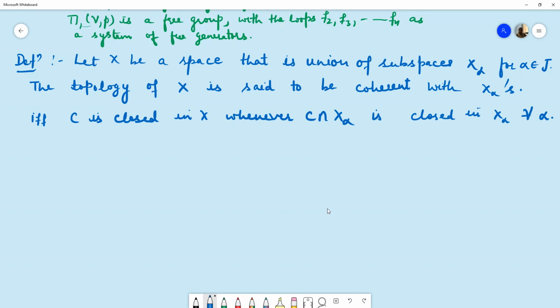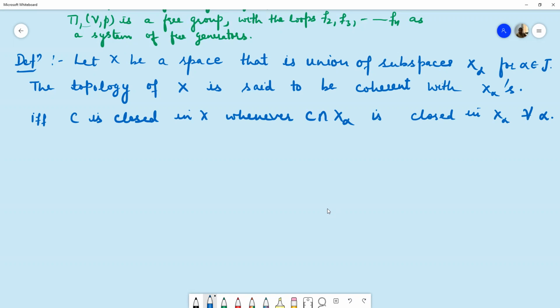Now, previously we have taken X to be the union of finitely many subspaces X1, X2, Xn, and we have taken there the condition of Hausdorffness of space X. But we are taking here coherent topology.